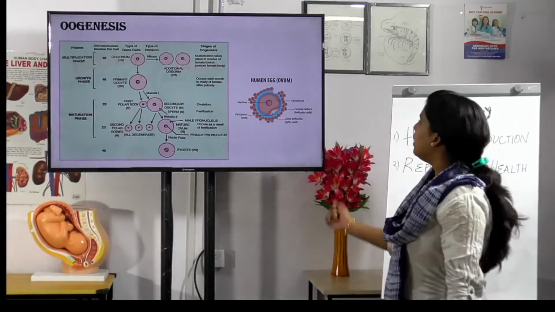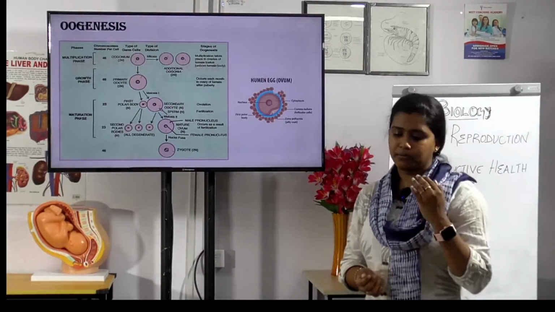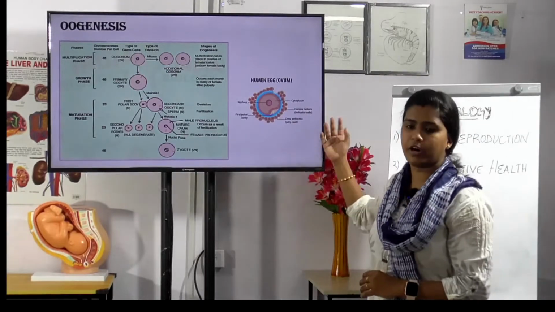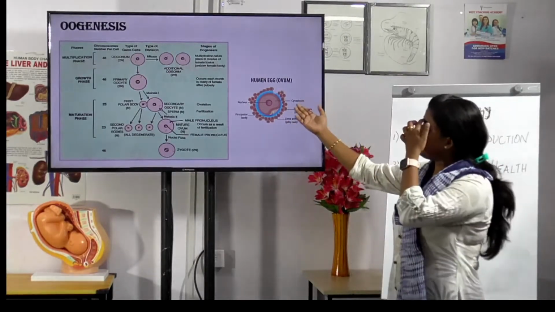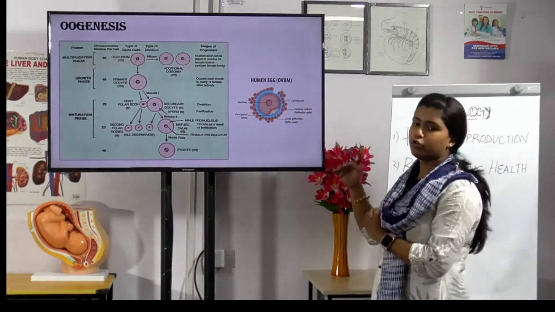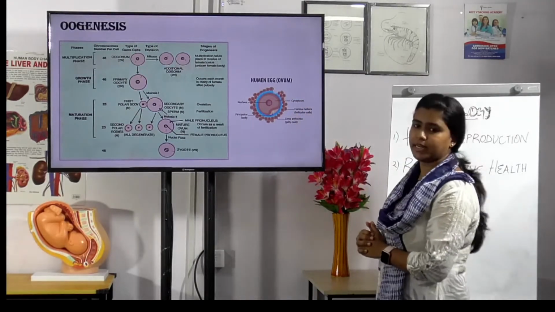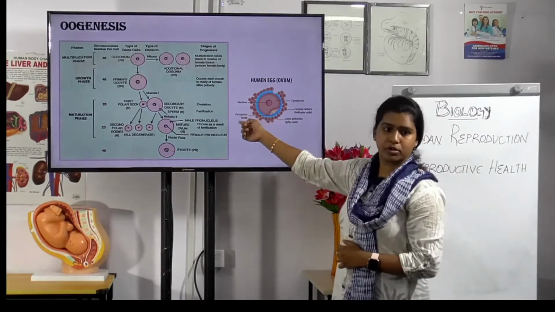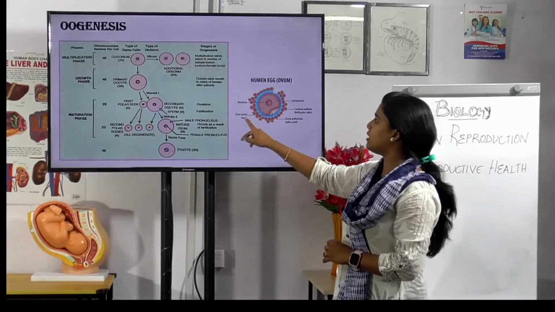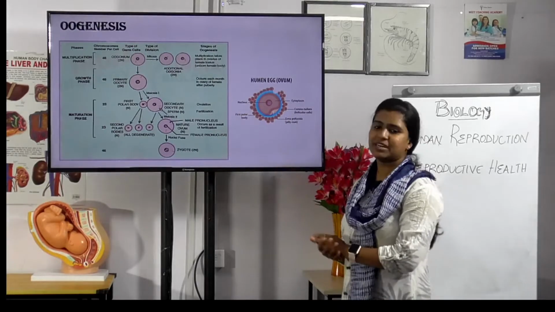The undifferentiated epithelium cells undergo mitotic cell division and form oogonia, known as mother cells. After that they undergo mitosis again and form additional oogonia. Then in the growth phase, the oogonium forms a primary oocyte, and then in meiosis 1 it forms two things: one is the big part, the secondary oocyte, and another a tiny part called the first polar body.